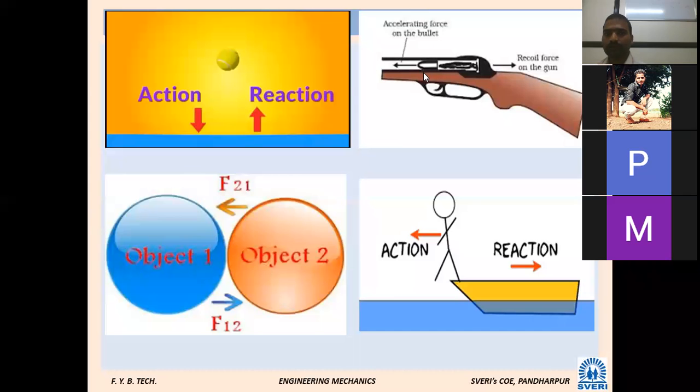See, there is a bullet and a gun. When you press the trigger, there is an action on the bullet. At the same time, a reaction affects the gun. The bullet goes in this direction, and at the same time the gun comes back in the backward direction. However much force you give on the bullet, with the same force the gun comes backward. That is action and reaction. The same example applies to a boat also. When boating, action and reaction take place there as well.